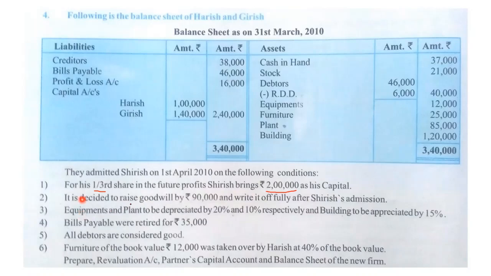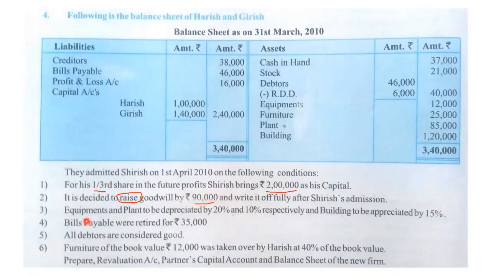Okay. It is decided to raise goodwill by rupees 90,000. Now see, the word raise is written here, right? Whenever raise is written, that means partner is not bringing cash for goodwill. Goodwill is raised for 90,000 and write it off fully after Shirish's admission. If written off is not written here, then we will only raise the goodwill. We will not write it off.